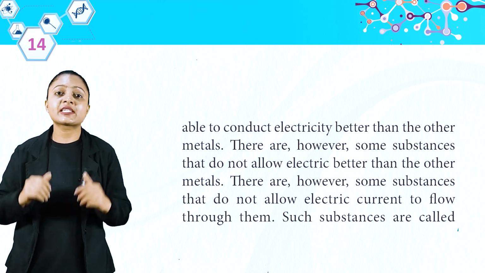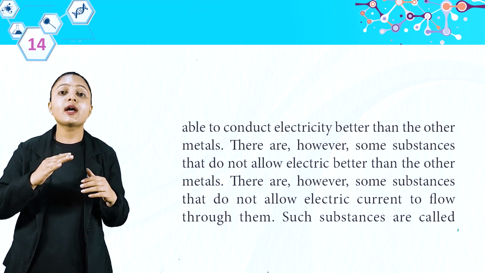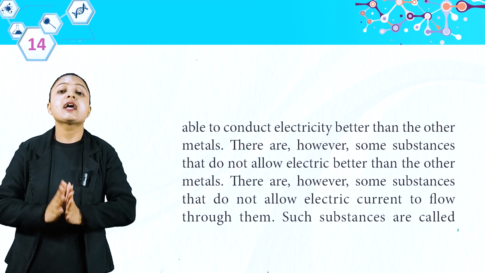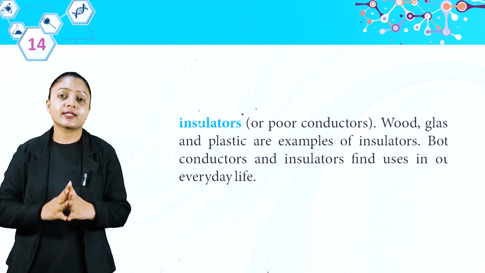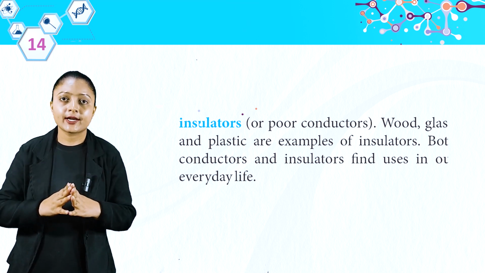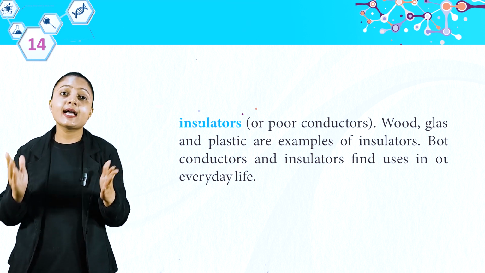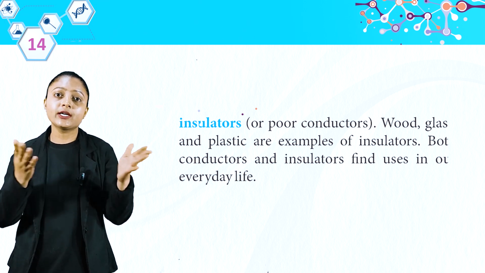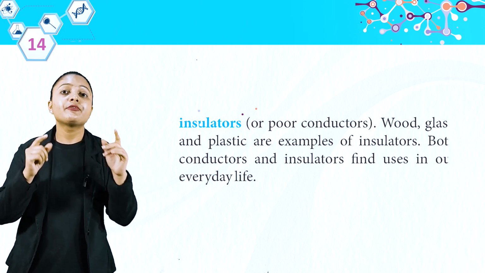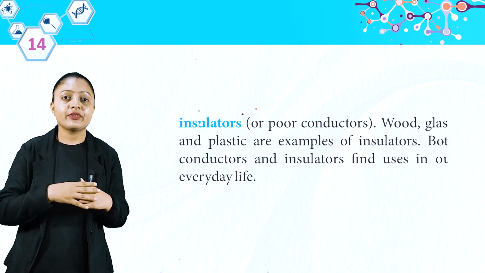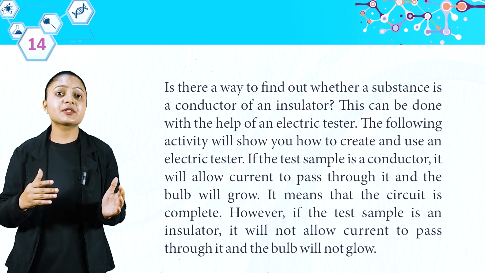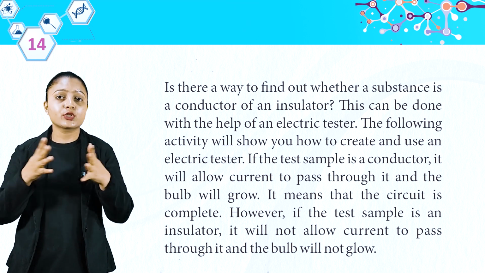There are, however, some substances that do not allow electric current to flow through them. Such substances are called insulators or poor conductors. Wood, glass and plastic are examples of insulators. Both conductors and insulators find uses in our everyday life. Is there a way to find out whether a substance is a conductor or an insulator?